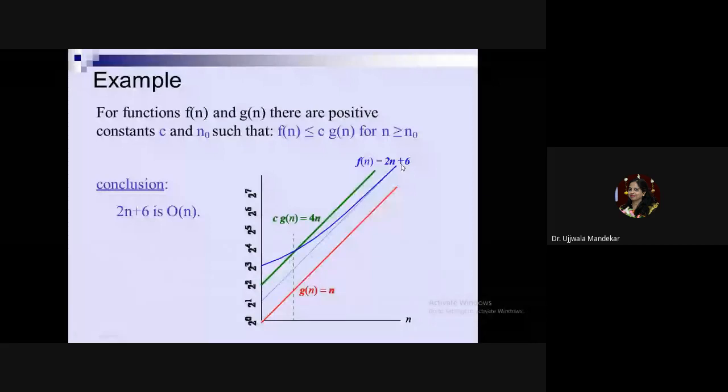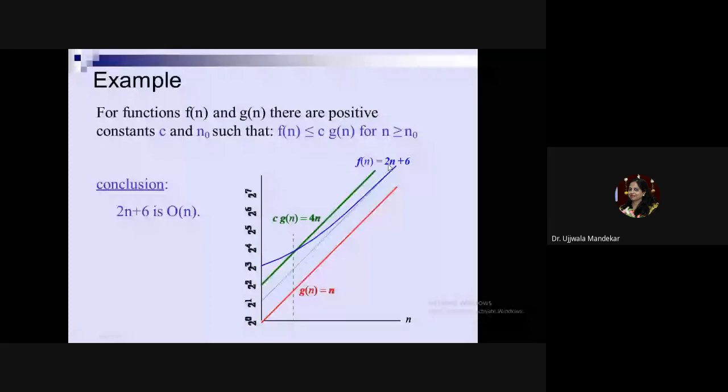How is this graph plotted? It is plotted very easily. First, I will consider n equal to 0. If n is equal to 0, the value of the function will be 6. It will be somewhere here. After that, I will consider n equal to 1. If n is equal to 1, 1 into 2 is 2, 2 plus 6 is 8. I'll get the value 8. After that, I'll consider n equal to 3.